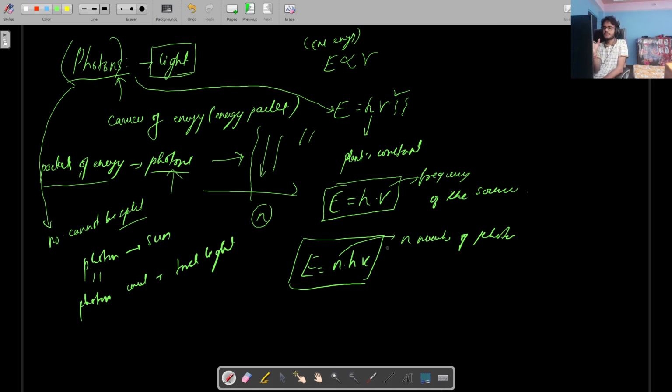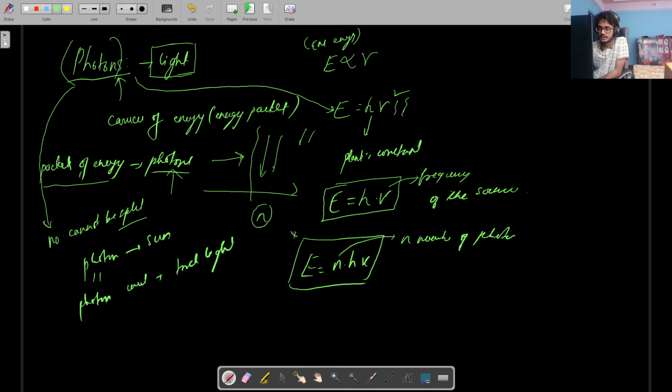So photons are packets of energy. These packets don't have a universal value. It will depend on the source. Basically, it will depend on the frequency of the source, right? It is given by E equal to h nu. The energy that comes out of a source will depend on the number of photons as well, from this relation.